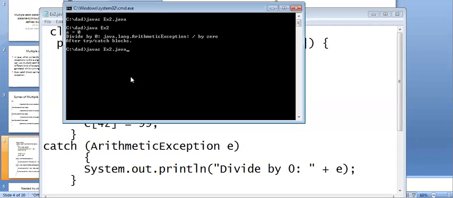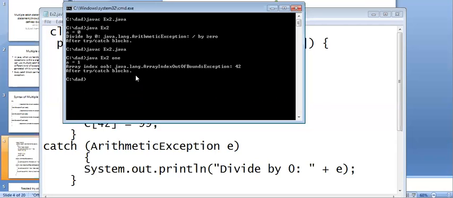Now the same code, if you want to get the array index out of bound, execute this code. Then we can see what is happening here. Now ex2. We got array index out of bound because the value of a is equal to 1, but we have specified c of 42. Here, first you compile the Java source code, and then I run the code, and I'm passing the argument because I use args. I can pass it with the command line argument.